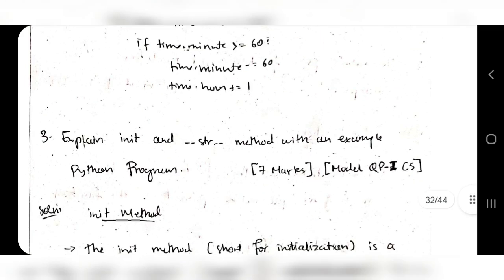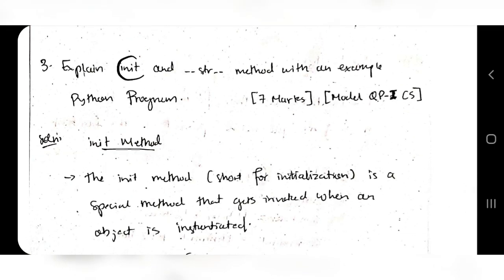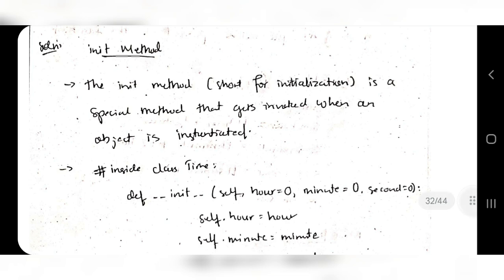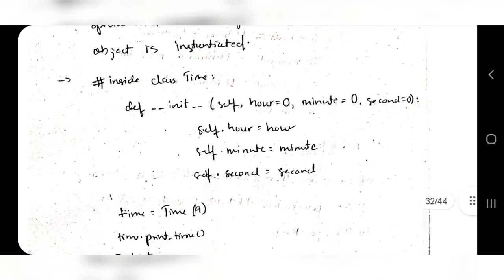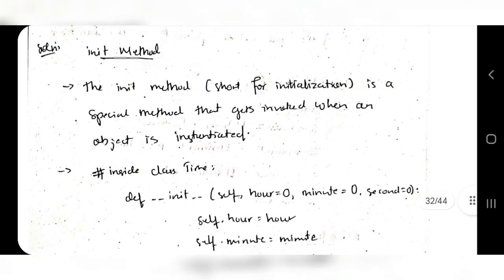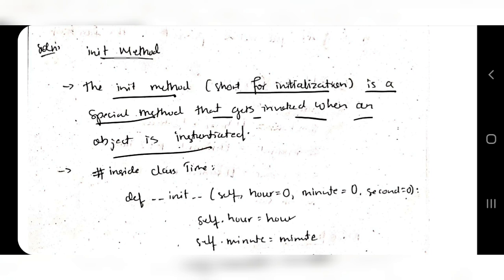Okay, moving on, we have the next question, which is the init function and str method. Init means initialization. Initialization means what? Whenever we create an object, the values should be initialized. For example, there is a class Time here. First write the definition of it. The init method, short for initialization, is a special method that gets invoked when an object is instantiated.